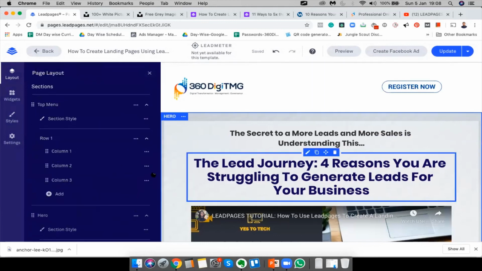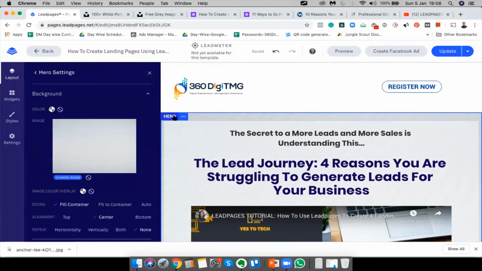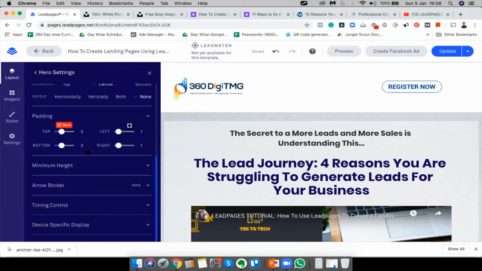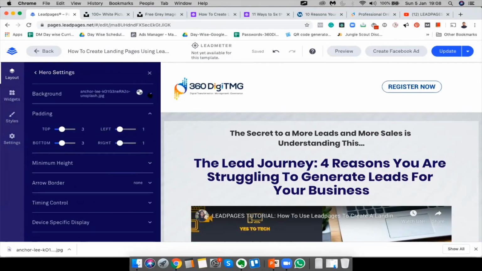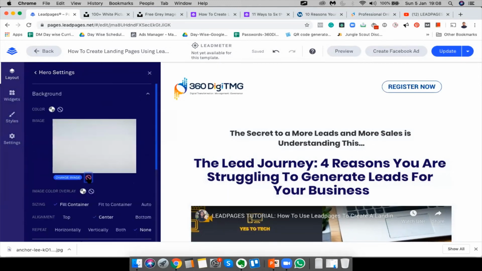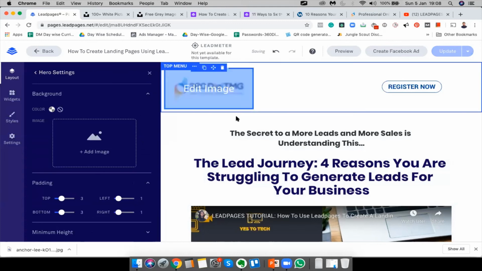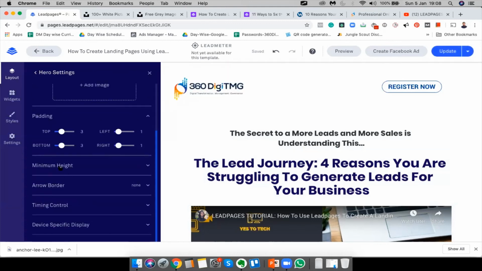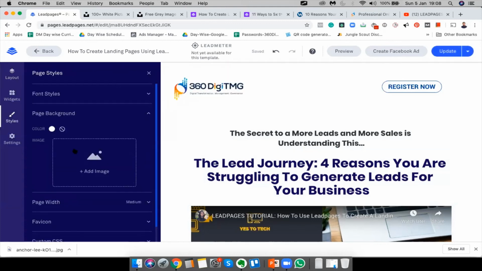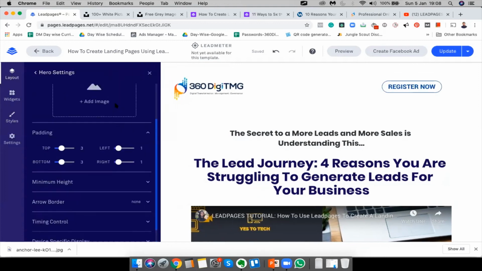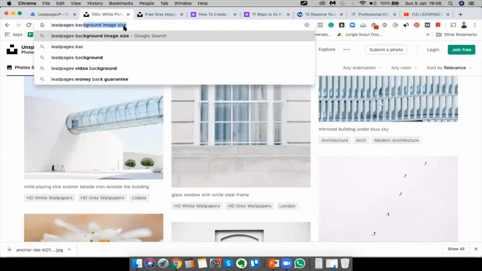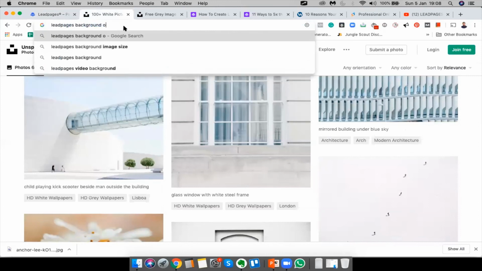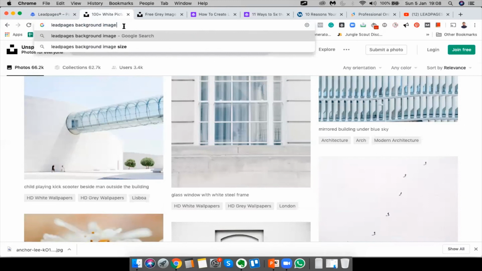Let's see if we can get their normal original one back. Let's remove it. Let me Google for lead pages background image.